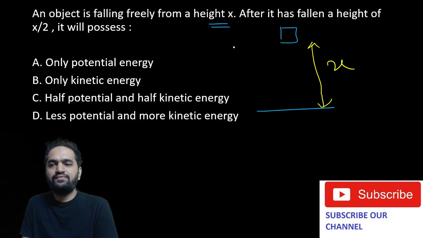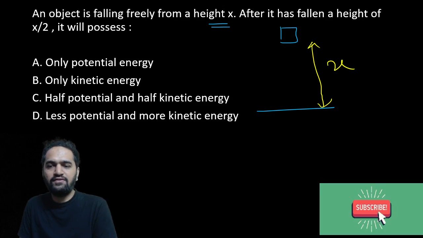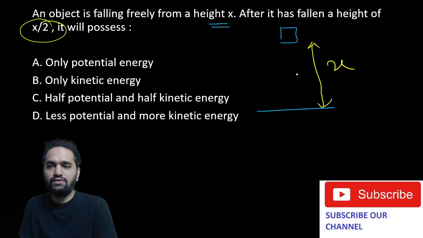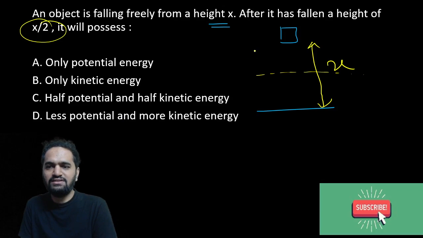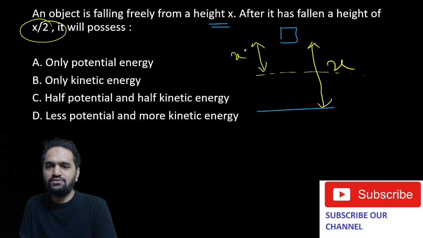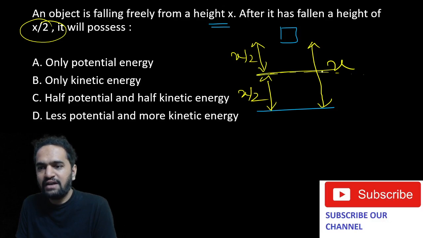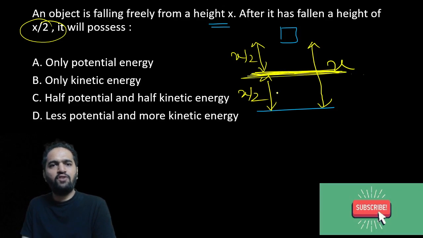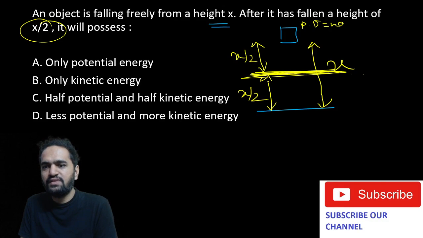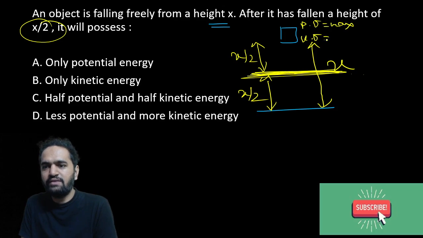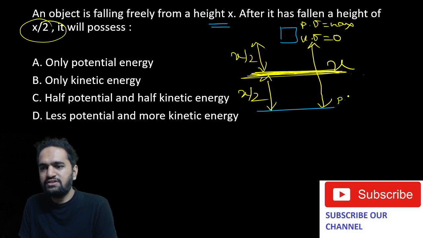Now they are asking what will happen exactly at the half of the position, that is x by 2. So x by 2 is roughly this, so this must be x by 2 and this must also be x by 2. Correct? All they're asking is what is going to happen at this stage? Obviously, the potential energy at the top is maximum and kinetic energy is 0. At the bottom part, potential energy is 0, but kinetic energy is maximum.